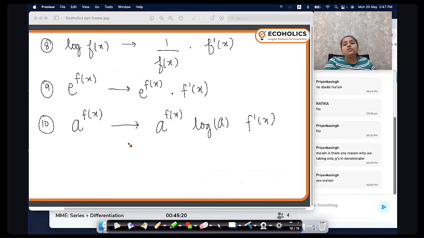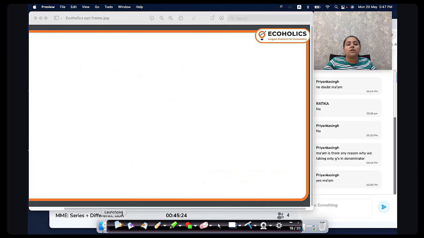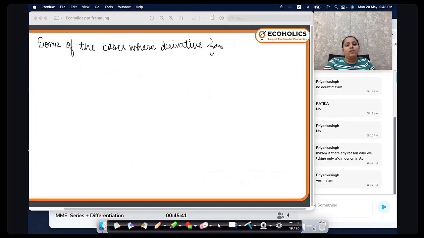अब इसके बाद we check the possibility of derivatives. I will tell you some of the cases where derivative fails to exist.